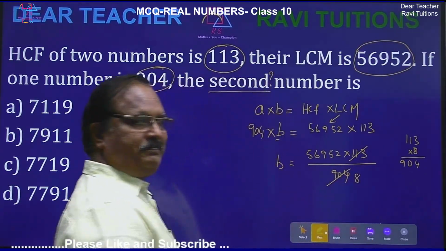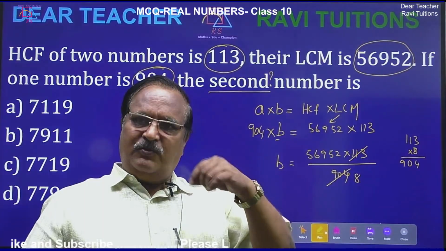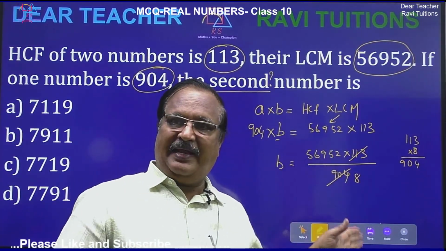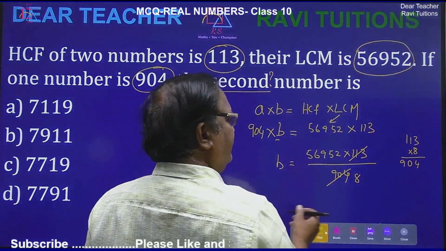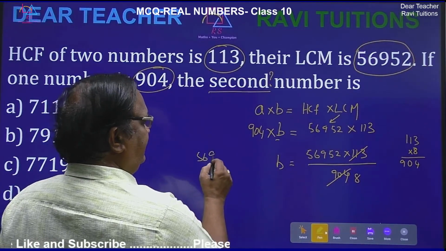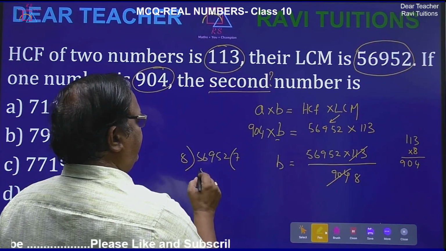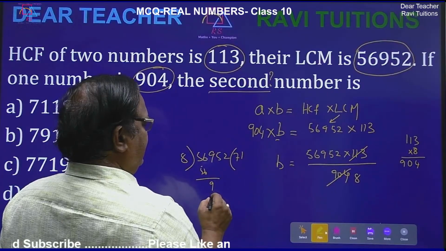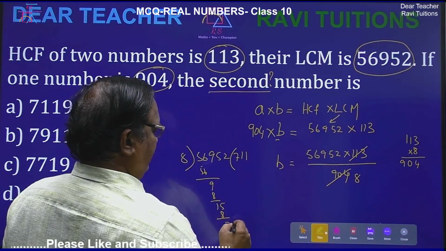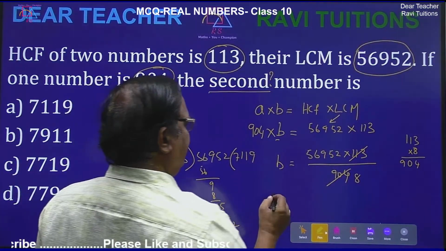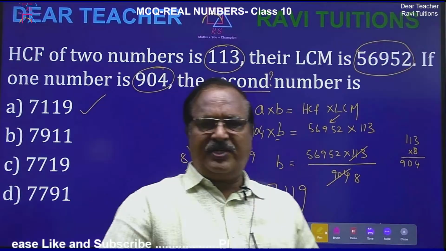8 times. So like this you have to test, because generally whoever sets the board examination paper, they will give you perfect calculations. Okay, so then this 8 also will definitely go. So you can divide here, 56952 divided by 8. So 7 times 56, 1 again and 9 again. So answer is how much? 7119. See, check, 7119.